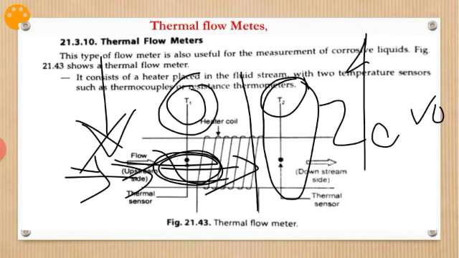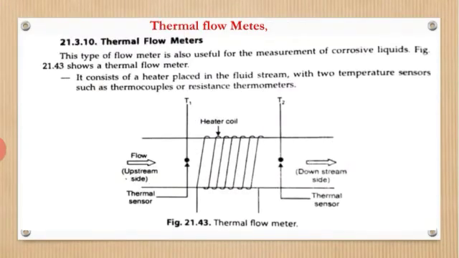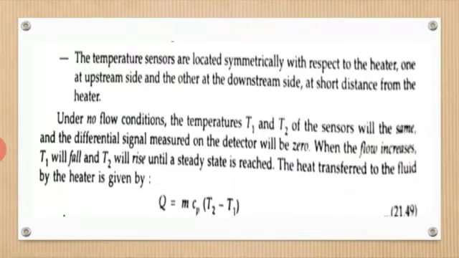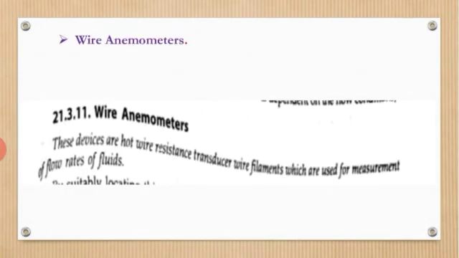Okay, so the heat transfer to the fluid by the heater is given by one equation. I repeat that as the flow increases, the temperature T1 will fall and T2 will rise. The heat transfer to the fluid by the heater is given by Q equals m Cp (T2 minus T1). With the help of all this, we can come to know the flow rate.